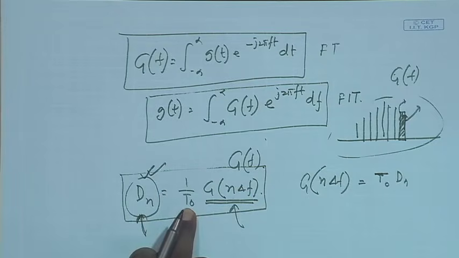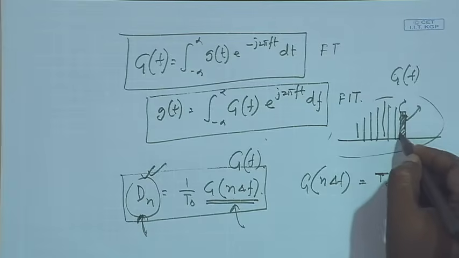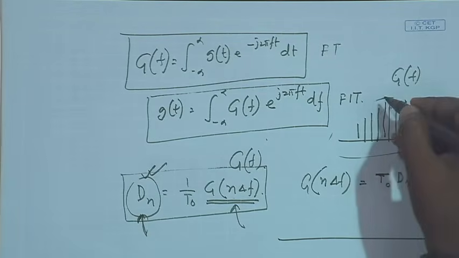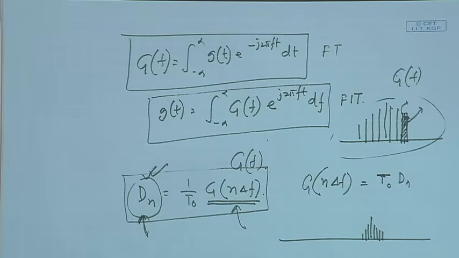Immediately, because T0 is doubled, the Dn value will be reduced by half. But the samples will be double closely packed, because del f is now becoming half of the previous one.